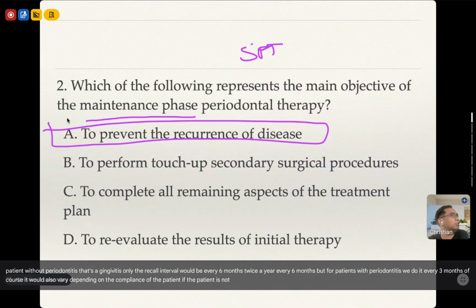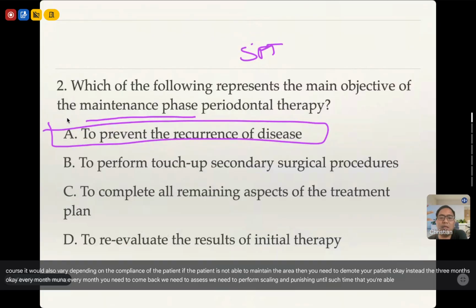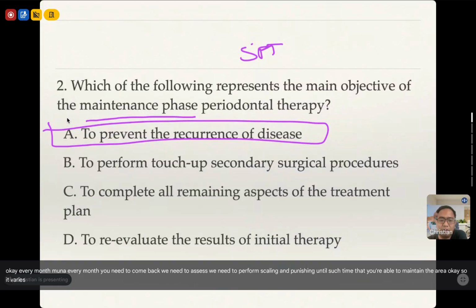Of course, it would also vary depending on the compliance of the patient. If the patient is not able to maintain the area, then you need to demote your patient. Okay? Instead of 3 months, every month muna. Every month, you need to come back. We need to assess. We need to perform scaling and polishing until such time that you're able to maintain the area. Okay? So it varies every visit of the patient. Either you're going to promote or demote your patient or retain every 3 months.